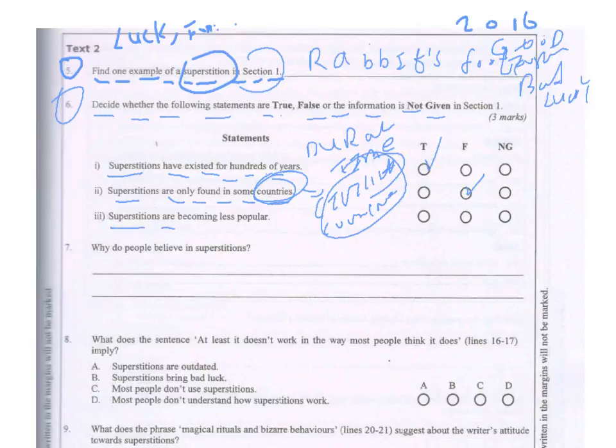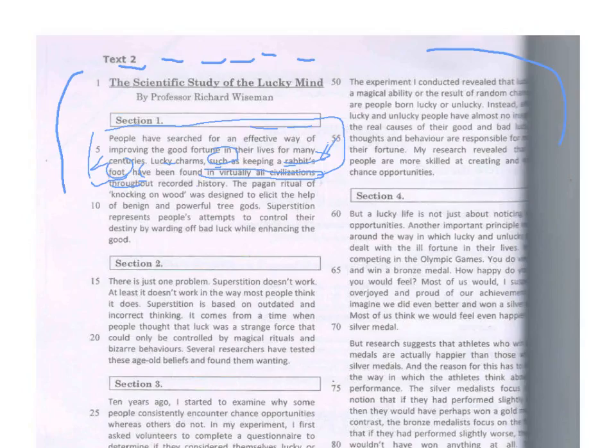Next, superstitions are becoming less popular. What is less popular? That means people are not believing in it anymore, right? Or few people are believing in it. Let's take a look. Okay, let's continue. Recorded history. The pagan ritual of knocking on wood was designed to elicit the help of benign and powerful tree gods. Superstition represents people's attempt to control their destiny by warding off bad luck while enhancing the good.